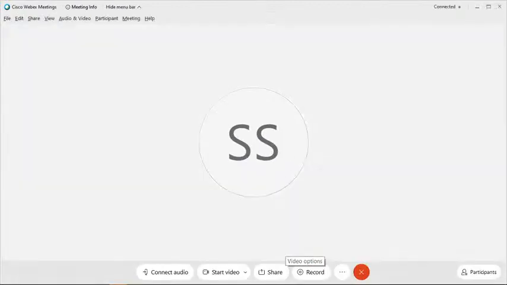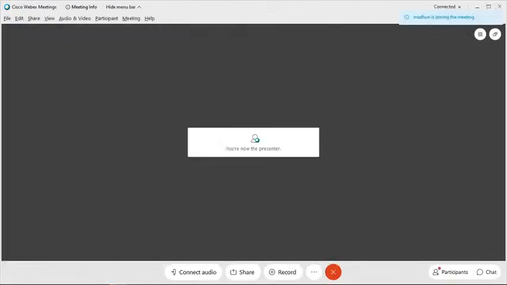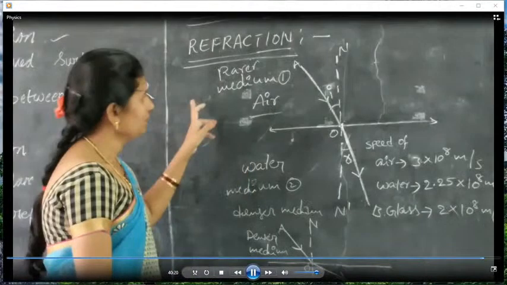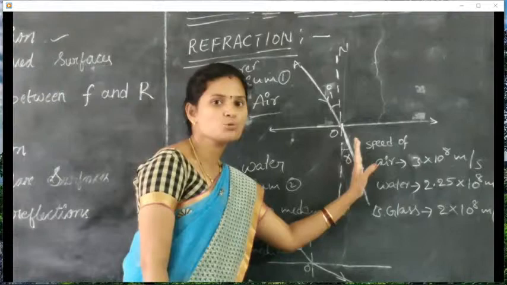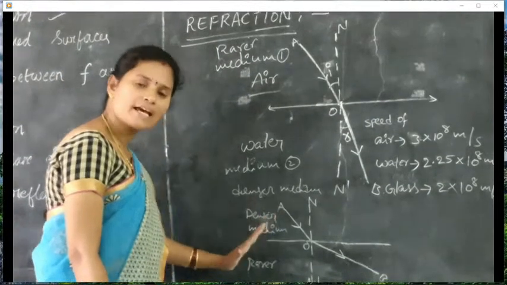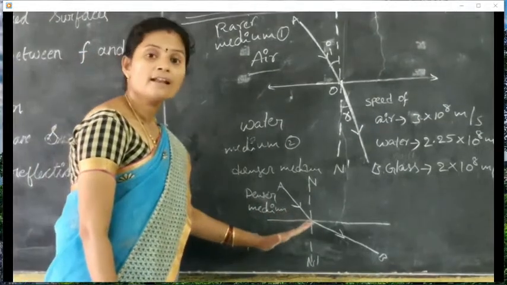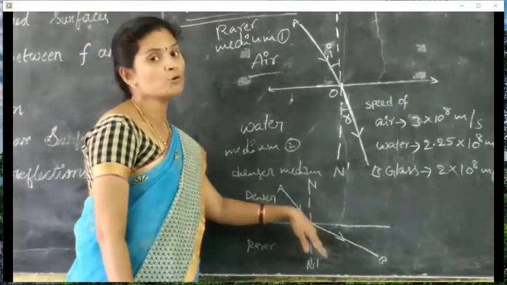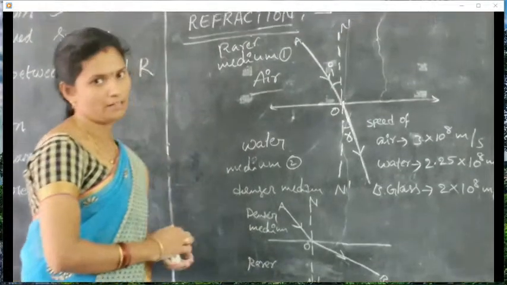Here, OQ is the incident ray and QR is the refracted ray. Whenever the light ray travels from a rarer medium to a denser medium, after refraction the refracted ray bends towards the normal, and whenever the light ray travels from a denser medium to a rarer medium, the refracted ray moves away from the normal.